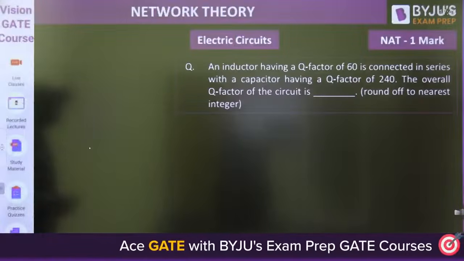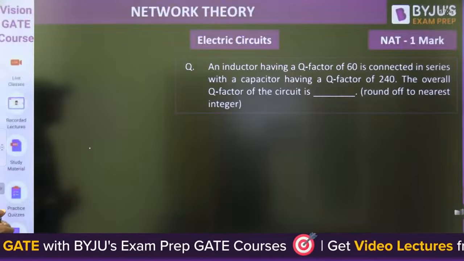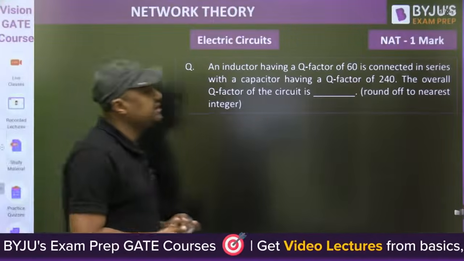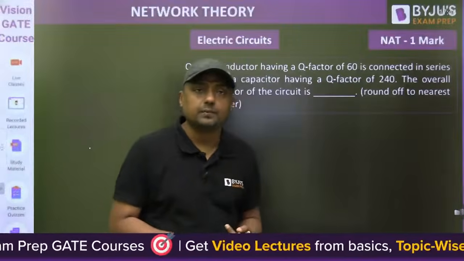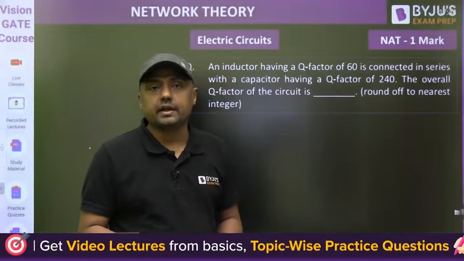An inductor having a Q factor of 60 is connected in series with a capacitor having a Q factor of 240. The overall Q factor of the circuit is, what is the Q factor of the circuit, everyone?